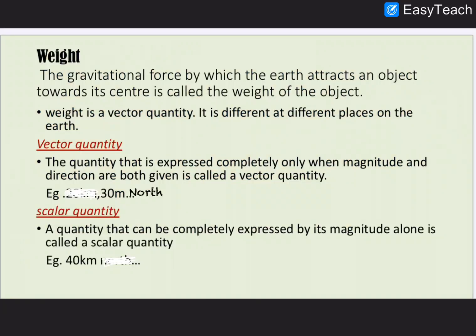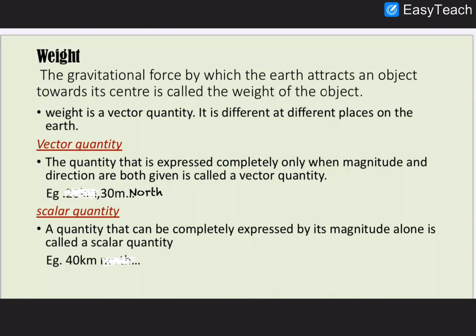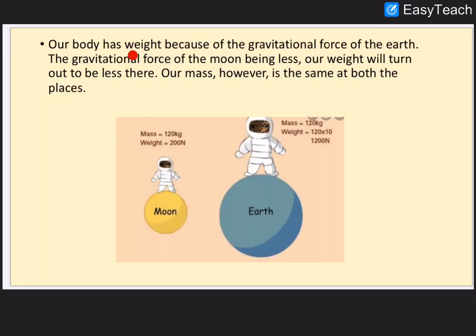So you know the difference between weight and mass. Weight is a gravitational force and mass is the amount of substance, and mass is a scalar quantity, whereas weight is a vector quantity. So we have learned what is mass and weight, and also two types of quantity, that is vector quantity and scalar quantity. Our body has weight because of the gravitational force of the Earth. So now we have seen what is the definition of weight. Weight is the gravitational force of Earth.